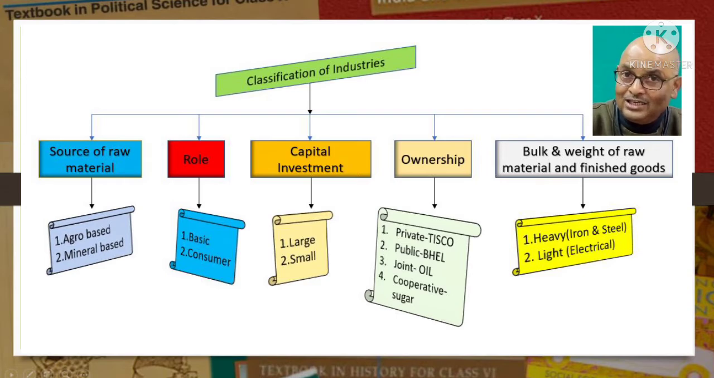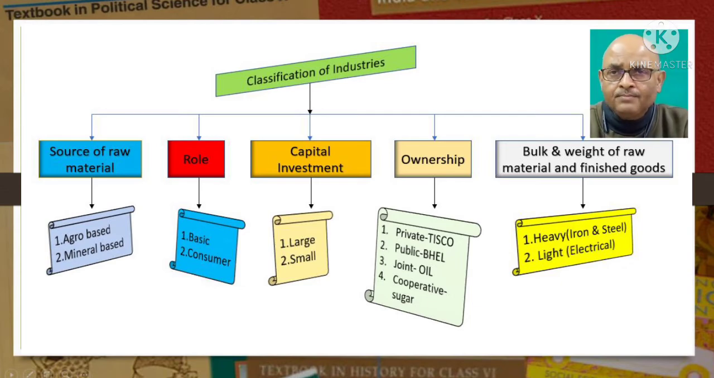Joint sector industries are those industries that are run jointly by the state and individuals or a group of individuals. The term joint itself speaks the meaning. For example, Oil India Limited, OIL. Cooperative sector industries are owned and operated by the producers or suppliers of raw materials, workers or both. They pool in the resources and share the profits or losses proportionately. Sugar industries in Maharashtra is one such example. Then we have coir industry in Kerala.